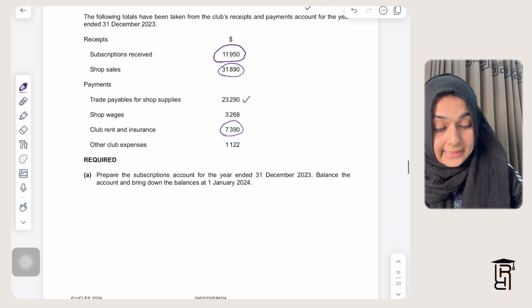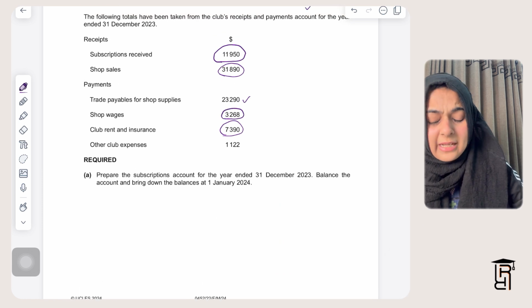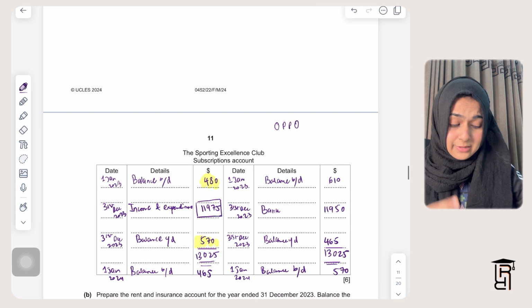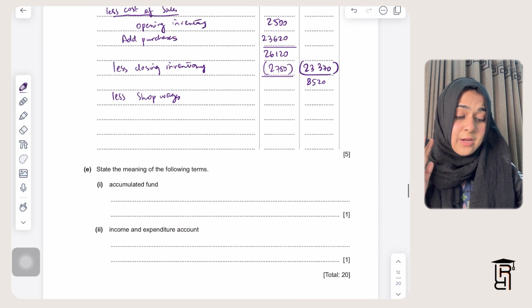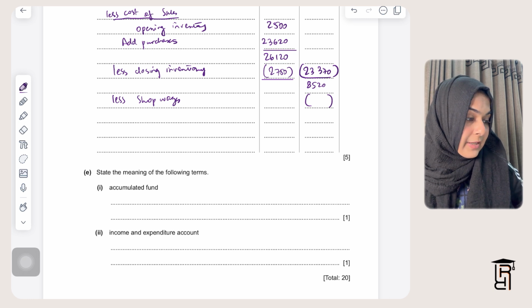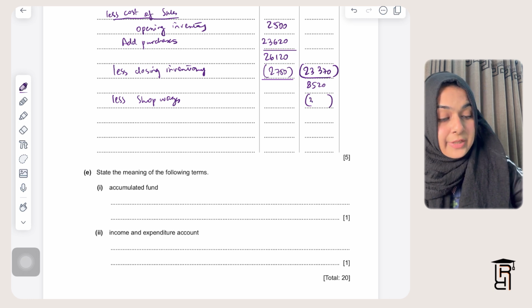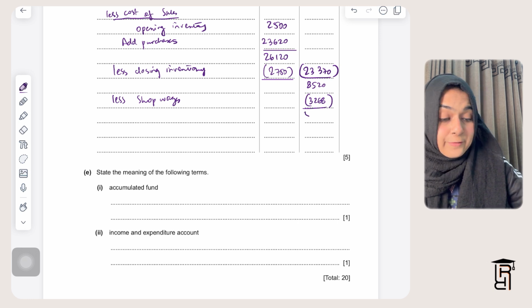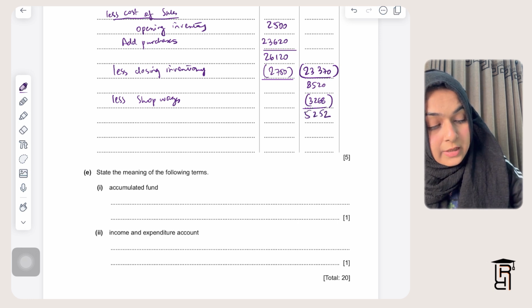Now I need to subtract shop wages from this, so I'll write here less shop wages, and shop wages in this case is 3268. We don't have any other shop expense. If we had other shop expenses, we would have recorded those here in the expenses section, but we just have shop wages, so I'll subtract shop wages from here, 3268, and then the value that I get here is 5252, which is my profit on the shop.